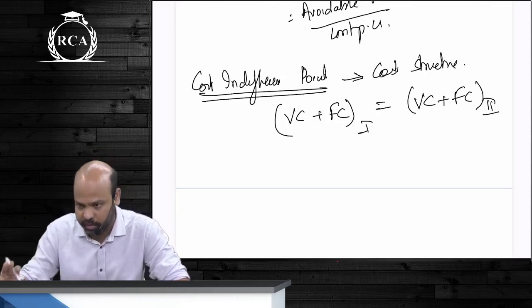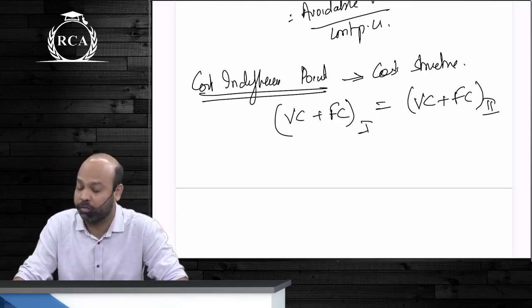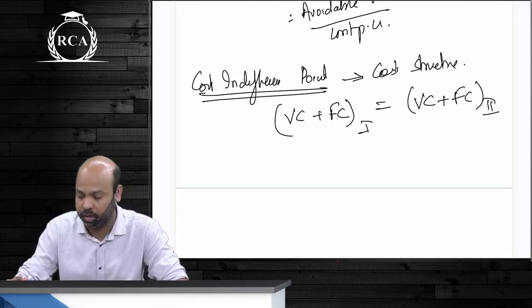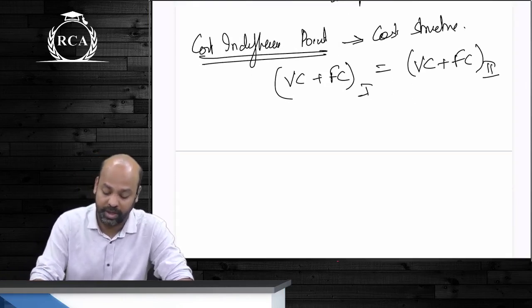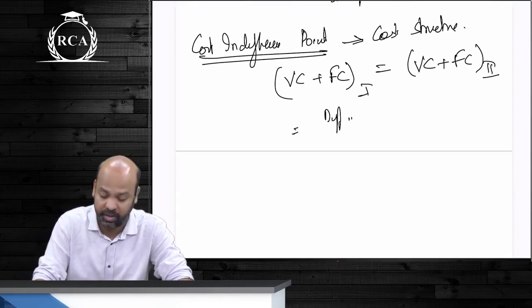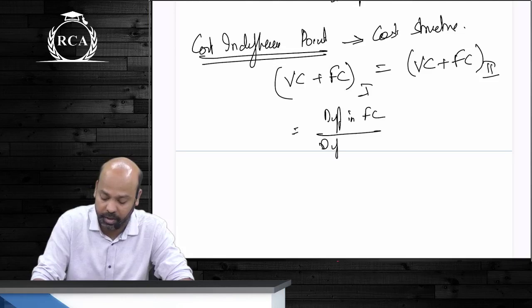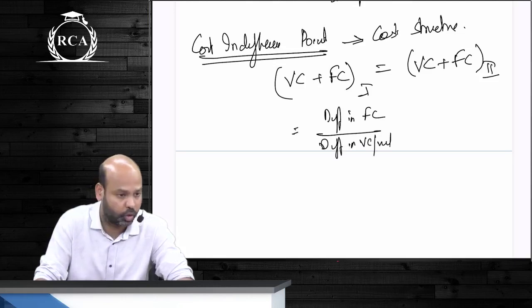More than the amount of indifference point, you select the alternative with a higher amount of fixed cost. I also said there's a direct formula for that indifference point. That is difference in fixed cost divided by difference in variable cost per unit.